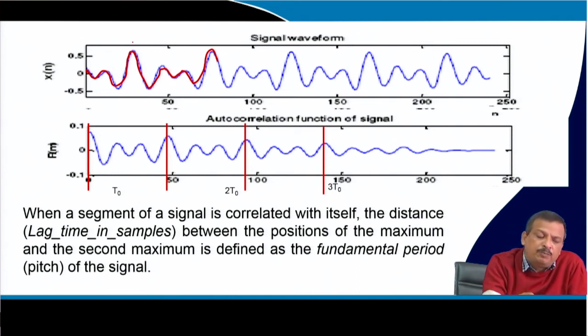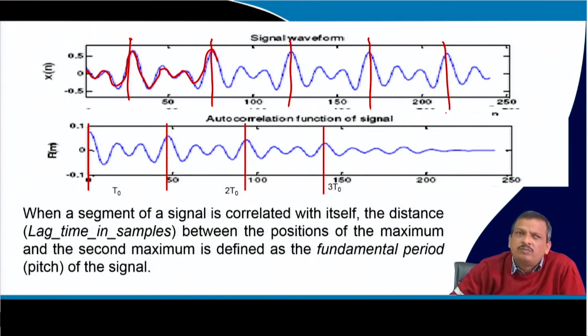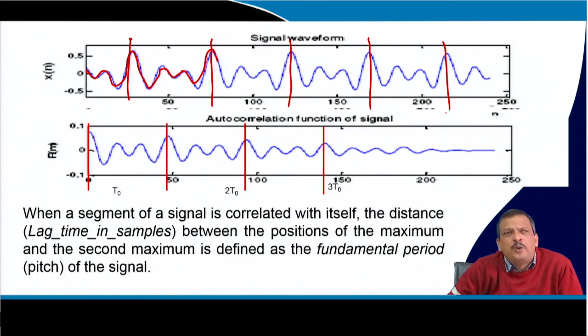I can say this point to this point is a period, this point to this point is a period, this point to this point is a period. Now, can I find the periodicity of the signal using correlation? Yes, if this is my x of n and it is a periodic signal.